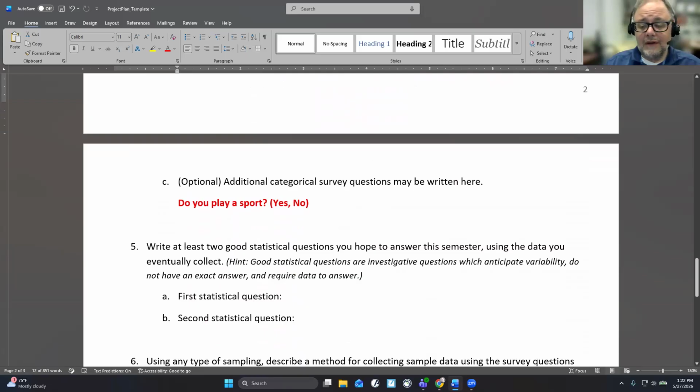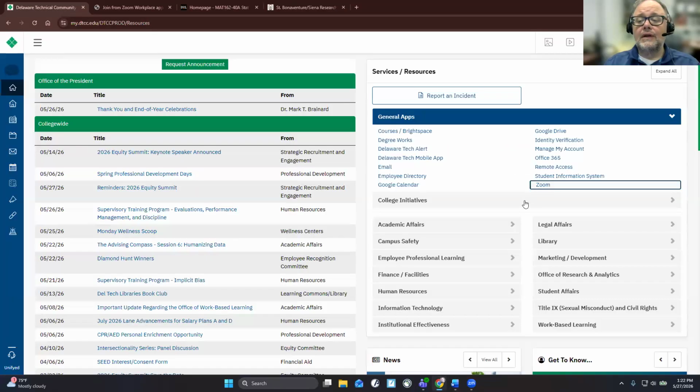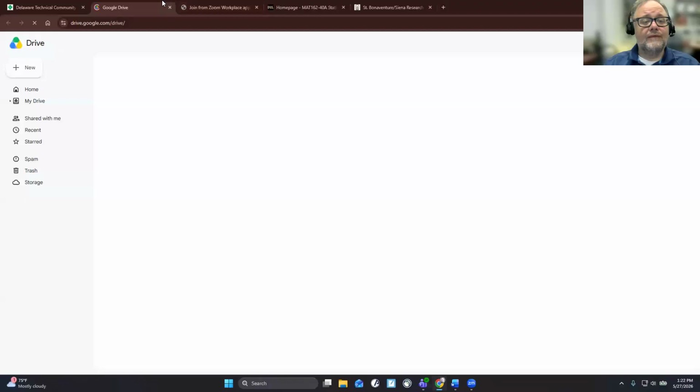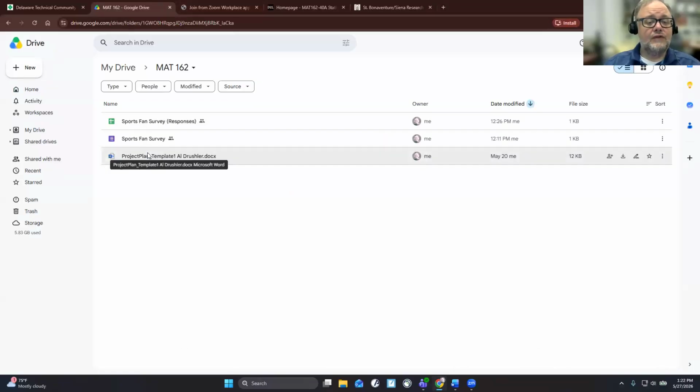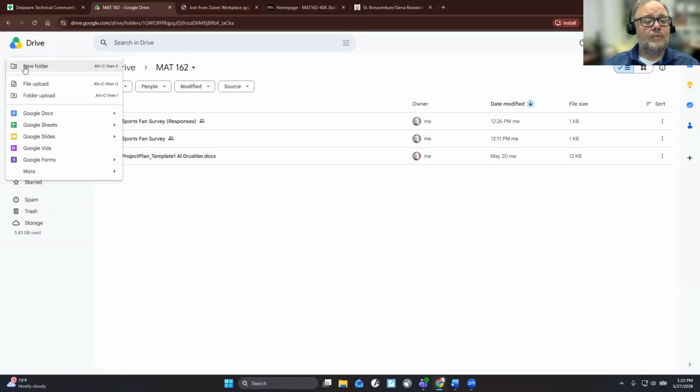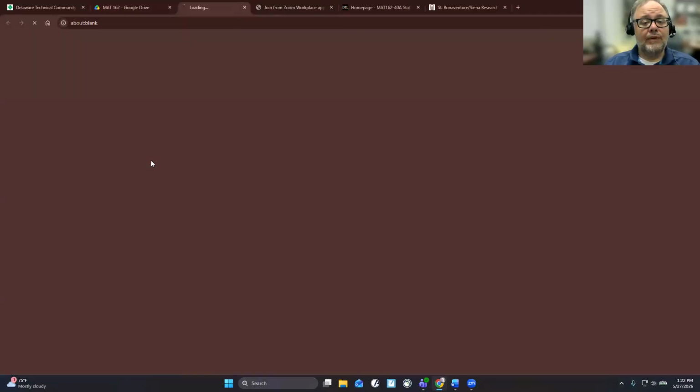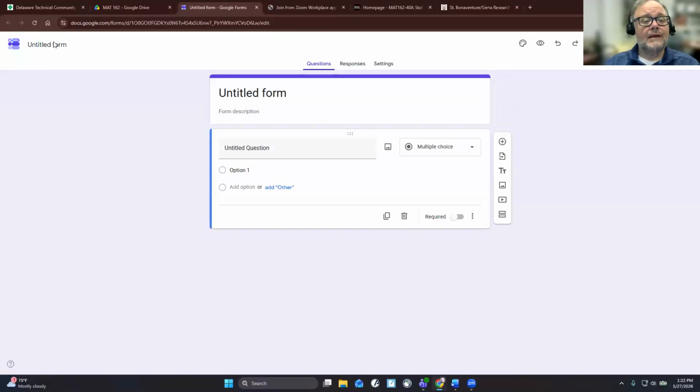Yes or no? Okay, so now you're going to go to Google Drive, and I have a folder. You don't have to have a folder, but I have a 162 folder. So I'm going to do plus Google Form, blank form. And so this is different than what I demoed in class. I'll call it something a little different. We'll call it Stats Class Sports Fan Survey. So that's where you type that in. It gives you the description here.